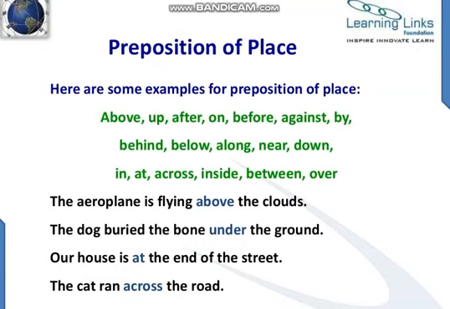Here are some examples of prepositions of place: above, when something is above something; up, after, on, before, against, by, behind, below, along, near, down, in, at, across, inside, between, over. Like if we say the aeroplane is flying above the clouds, here the word above is a preposition because it is showing us the position of that aeroplane.